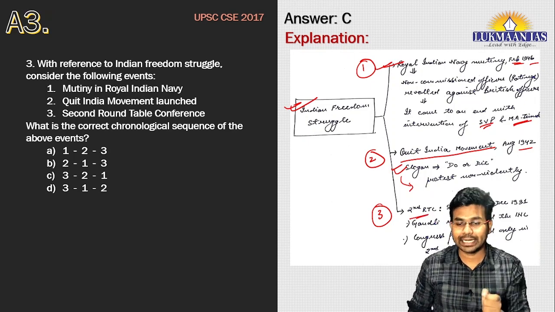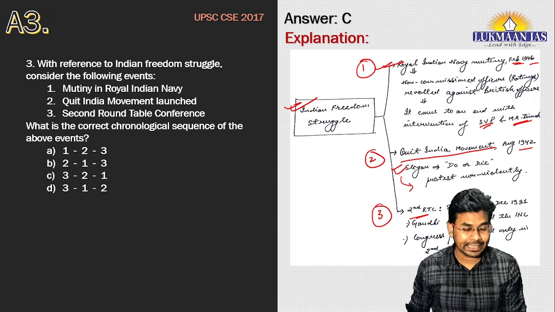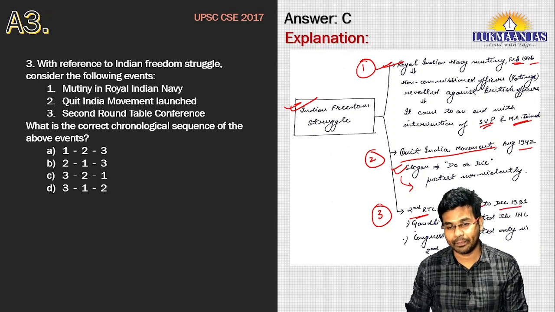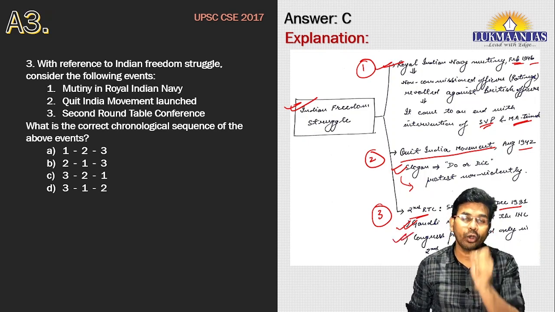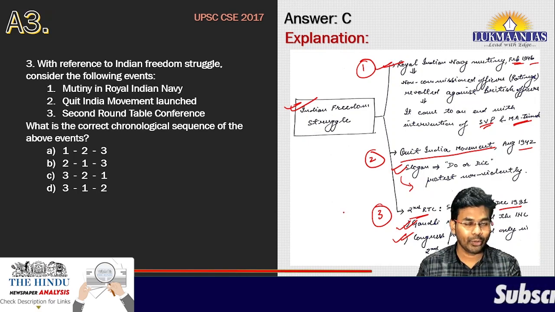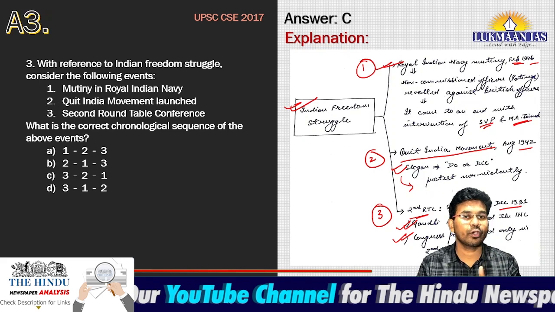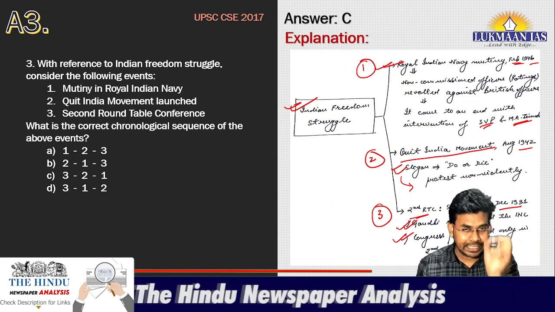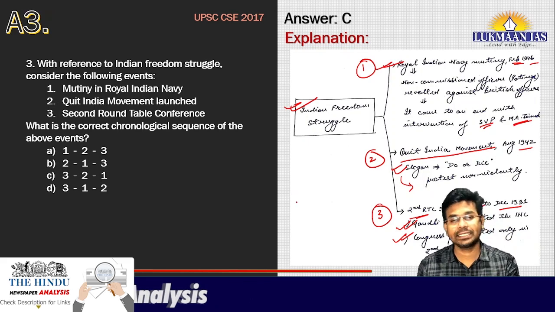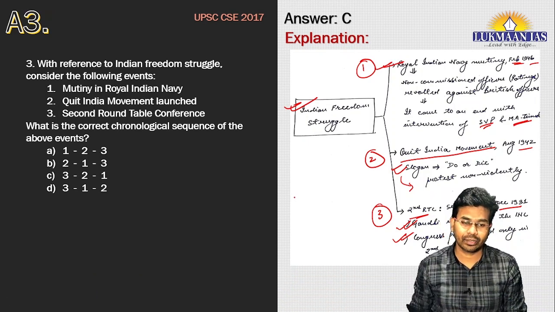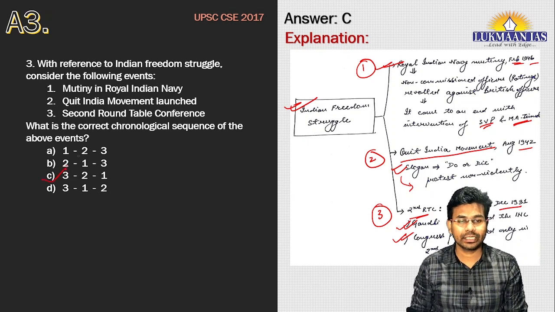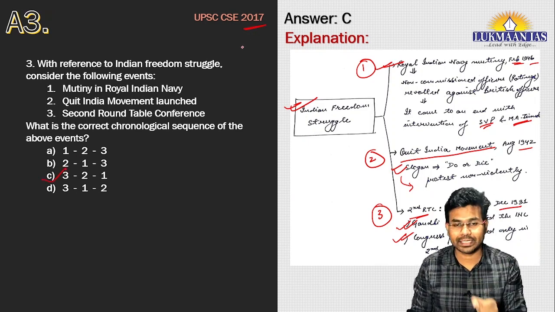The third event asked in this question is the second roundtable conference. It happened between September 1931 and December 1931. Mahatma Gandhi represented the Indian National Congress. Congress participated only in the second roundtable conference. You might know that three roundtable conferences happened: the first, the second, and the third. The Indian National Congress had participated only in the second. So the correct answer for this question is option C. It was asked in the year 2017.